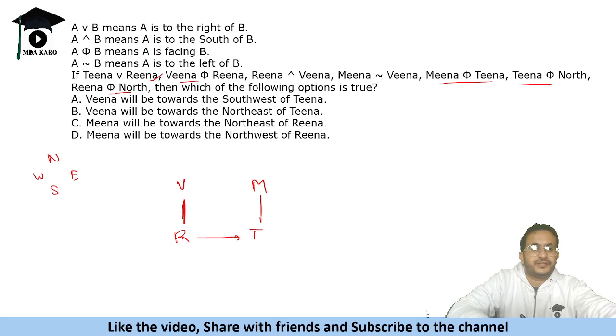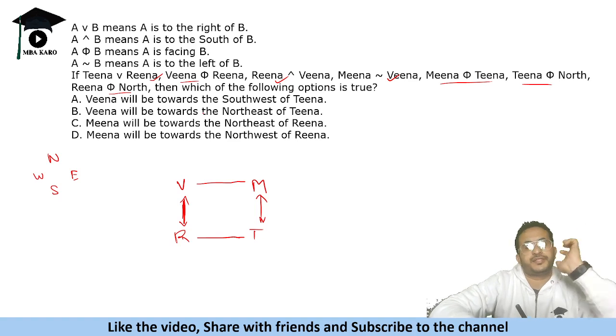Reena is to the south of Veena. That is also true. Meena is to the left of Veena, right? So if this is Veena and she is facing south, the left side will be Meena. So this is the position of these four people. These four people are standing like this, these two are facing each other, and these two are facing each other. Now the question is, we have to tell which of the following options is true.